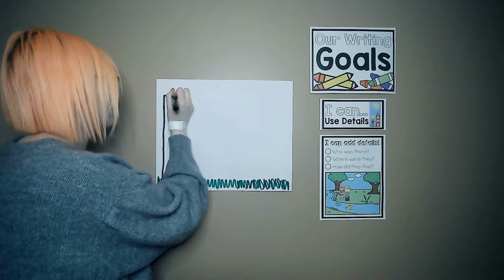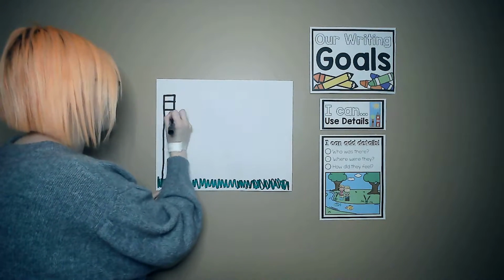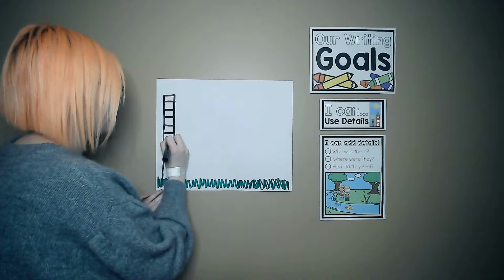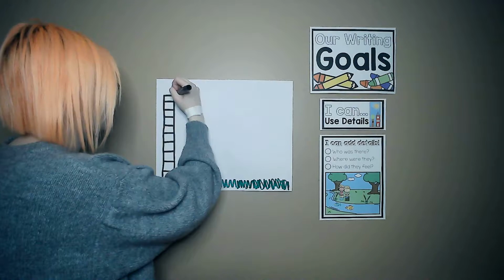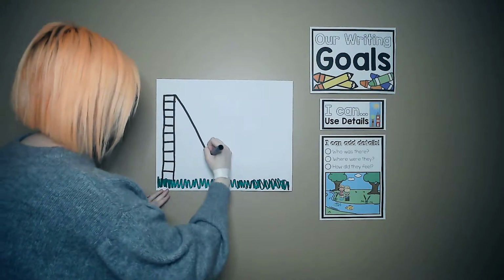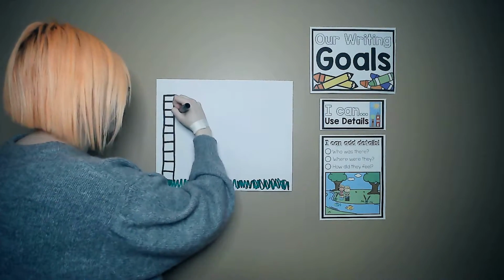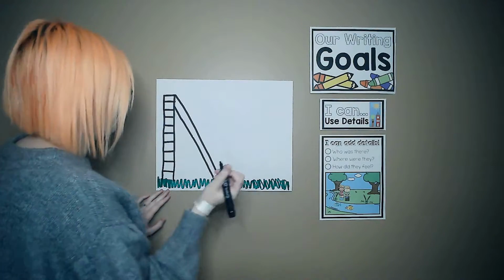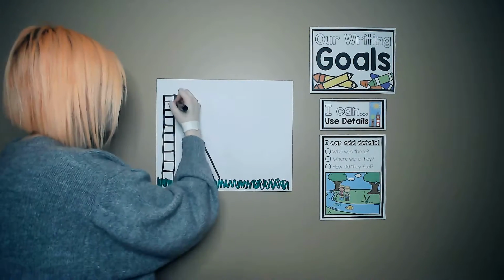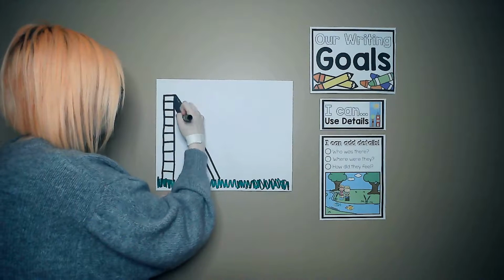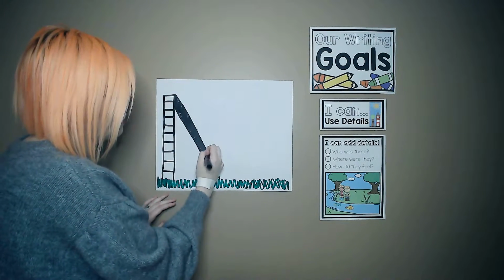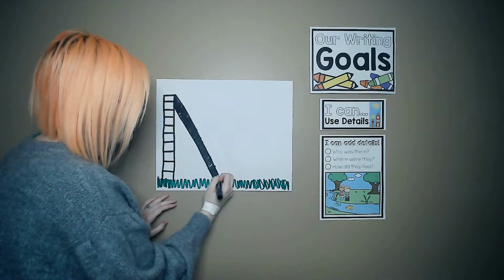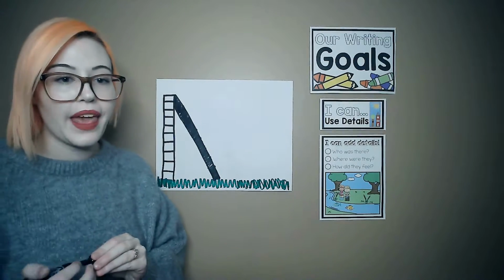So a ladder. And then the slide. And I'll color this part. Okay. The slide.